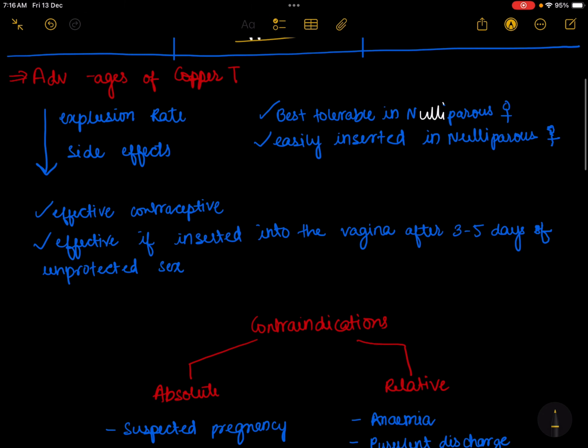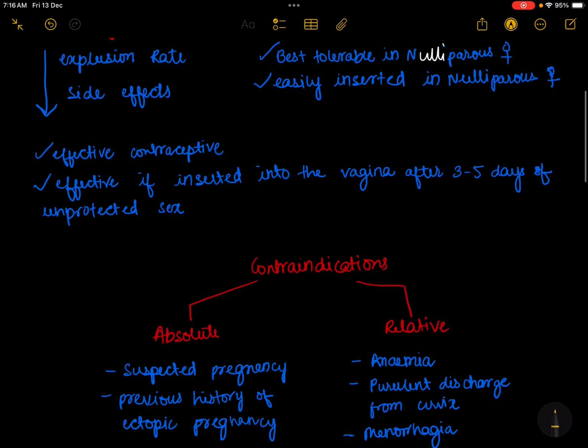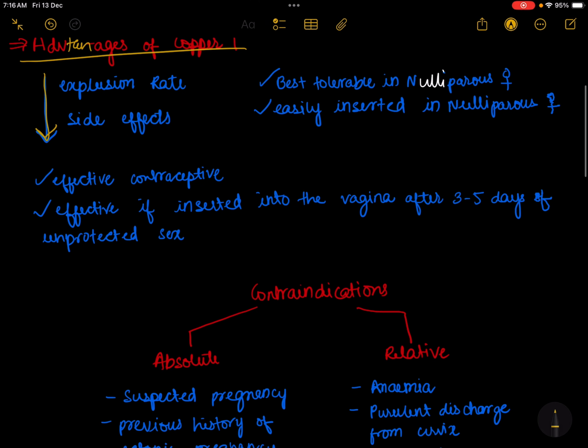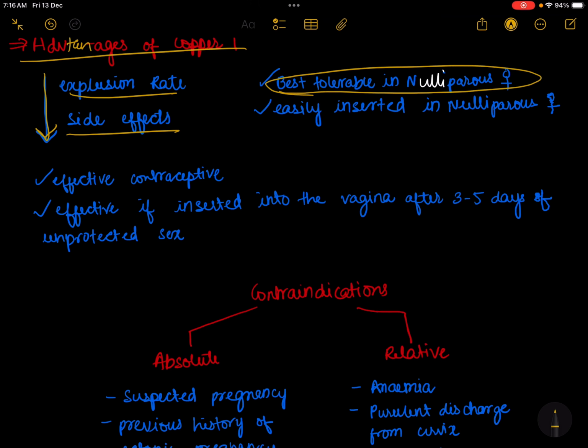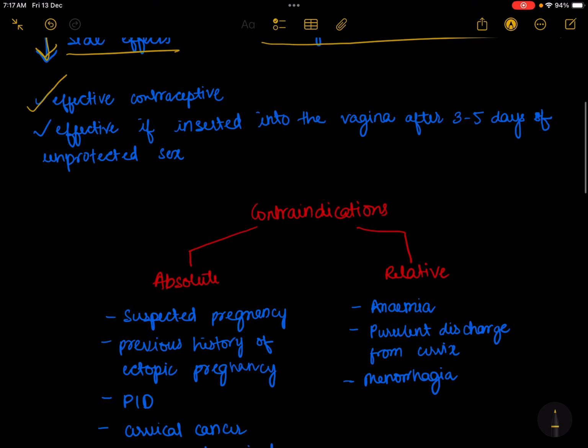So we'll talk about advantages of Copper T. Copper T is believed to have low expulsion rate and side effects. It is best tolerated in nulliparous women and easily inserted in nulliparous women. It is an effective contraceptive, and effective if inserted 3 to 5 days after unprotected sex.